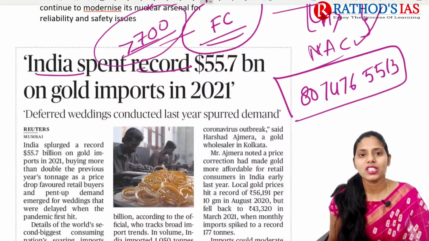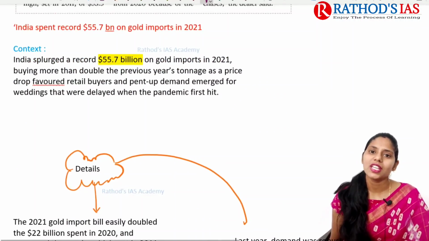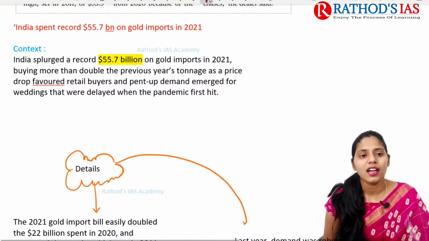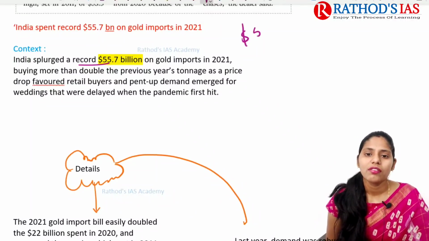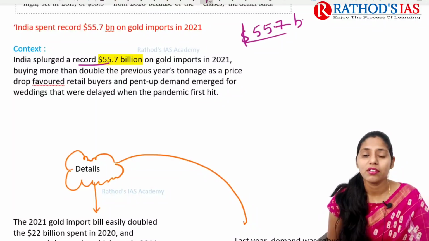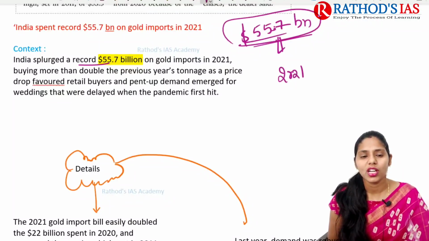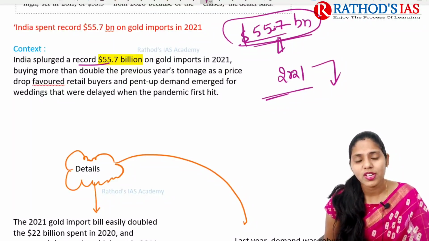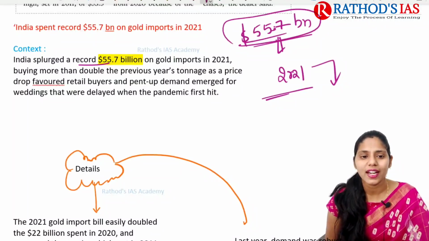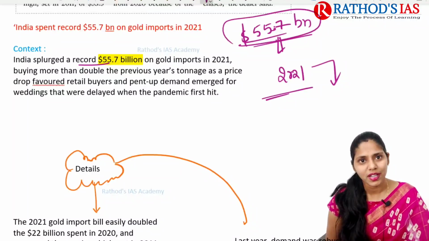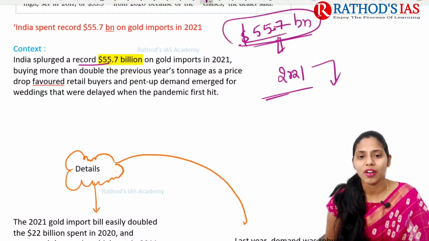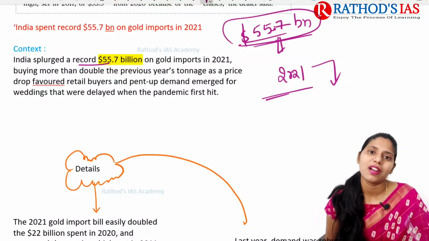Now let us try to see this topic in great detail. If you see the context, it mainly says that India splurged a record, that is, India spent a record $55.7 billion on gold imports in 2021, and we went for buying more than double. If you compare with previous years, this year's gold imports are more than doubled. Because of price favor, as well as many occasions like marriages and some functions, there is an increase in the demand for gold.